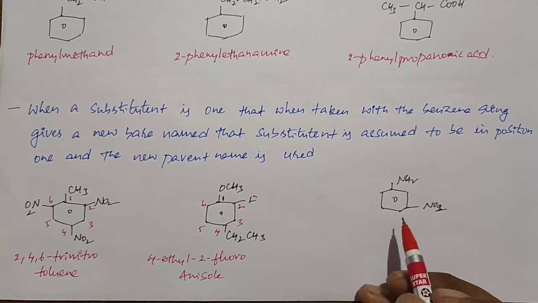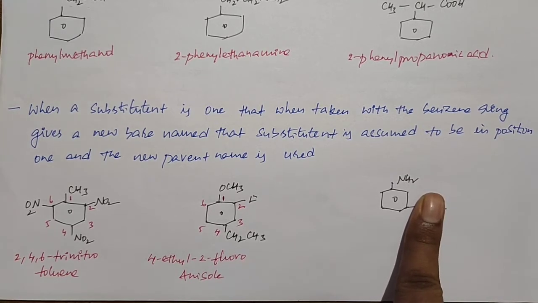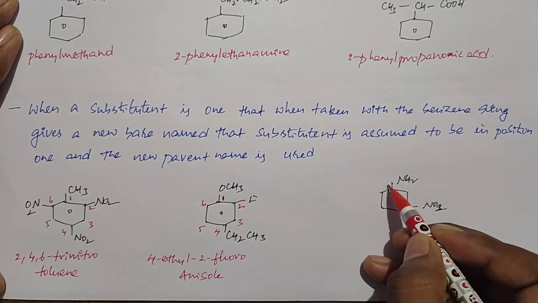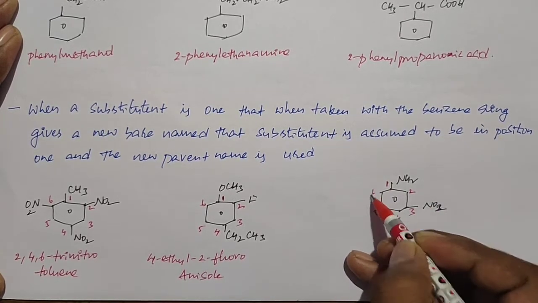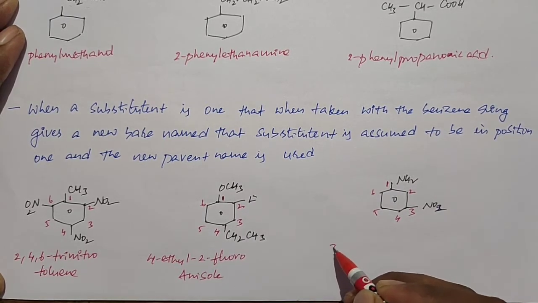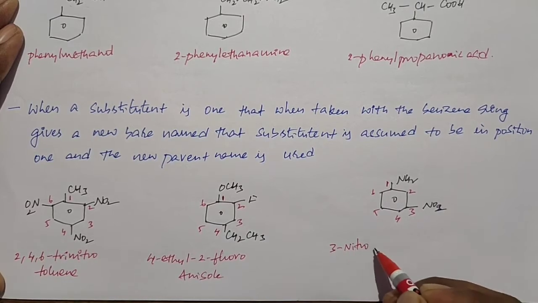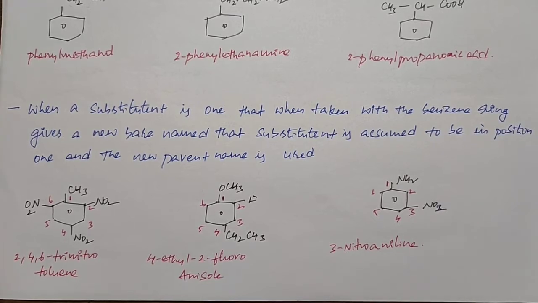So when you go for the next compound, this is the compound. If you keep the hand on the NO2 group, it is called aniline. The benzene ring attached to the amino group we call aniline. So we start the numbering from the amino group onwards. So 1, 2, 3, 4, 5, 6. Here the NO2 group, the nitro group, is present at the third carbon. So it is taken as a prefix. So 3-nitro. Its name is 3-nitroaniline. What we call 3-nitroaniline.